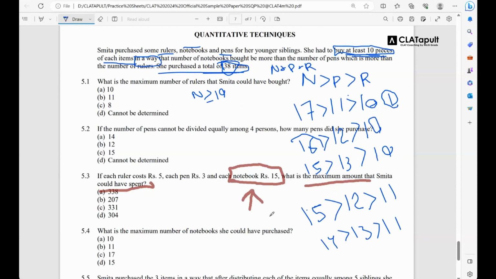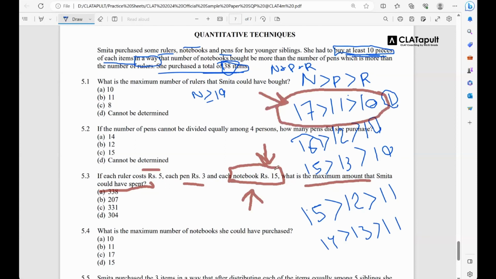You getting my point? In this case, pen is costing what? 3 rupees. Ruler is costing what? 5 rupees. But notebook costs 15 rupees. तो जिस भी केस में सबसे ज्यादा नोटबुक खरीदी होगी, that is the maximum possible outcome. And in the case 1, we have 17 notebooks. So this is the maximum possible amount she can spend as per this pricing.